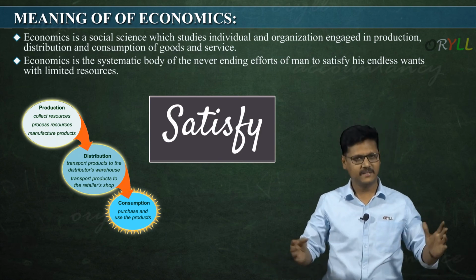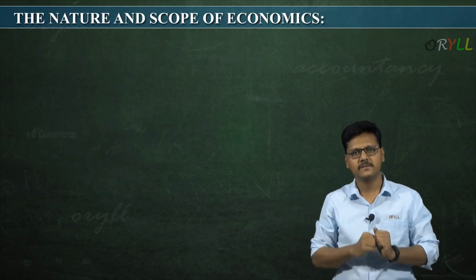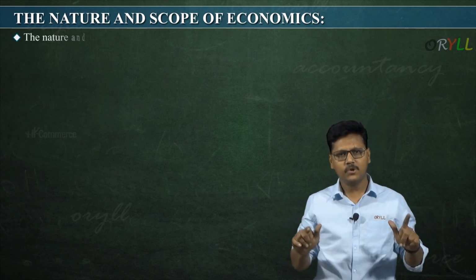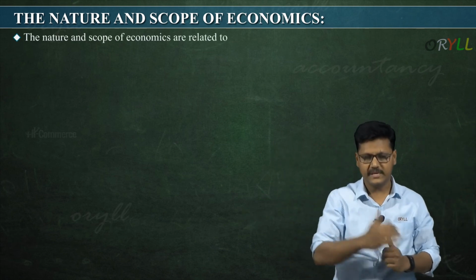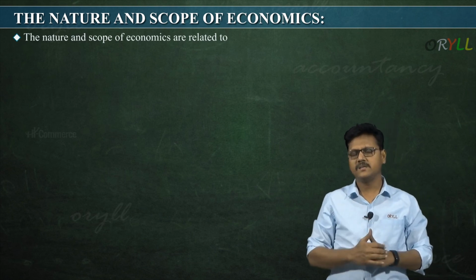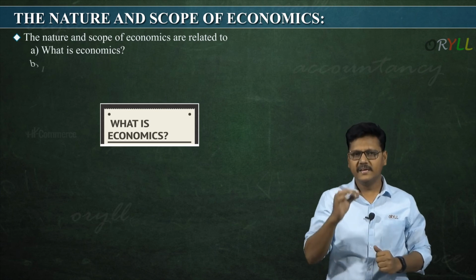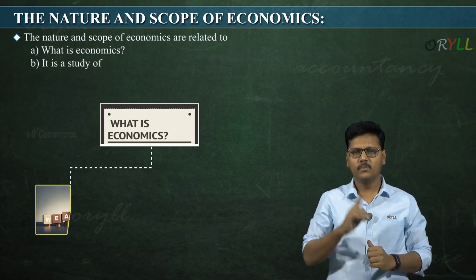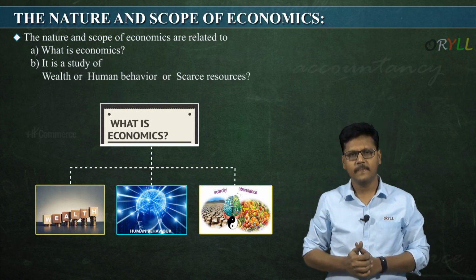Now another area, the nature and scope of economics. What is the nature of economics and how far it is spread, we study. In this nature, it studies what economics is, and it is a study of wealth, or human behavior, or scarce resources.